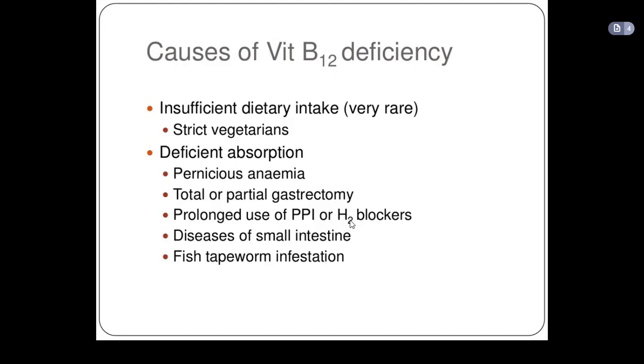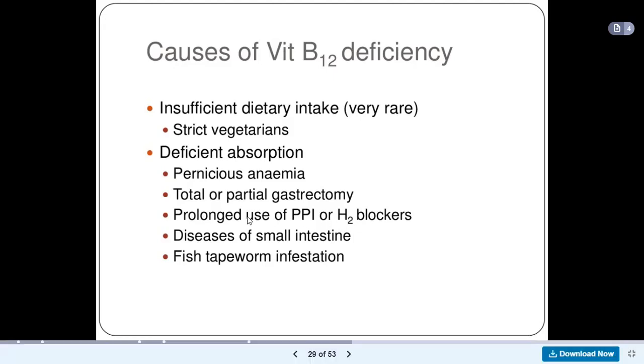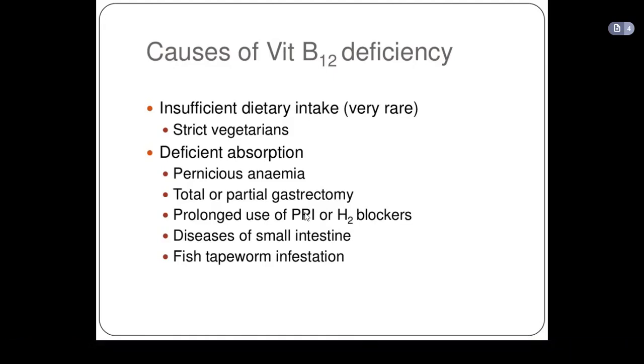And then we also have H2 receptor blockers, which are a kind of histamine receptor blockers. When you take these drugs for a long time, they prevent the absorption of vitamin B12. So proton pump inhibitors and H2 receptor blockers can decrease the ability of vitamin B12 to be absorbed.